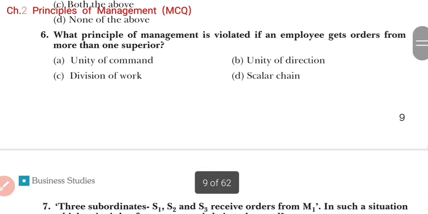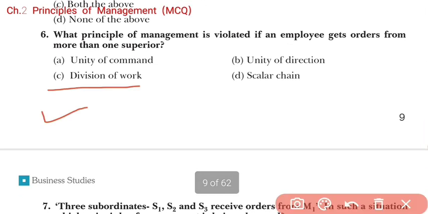Question number 6 is, what principle of management is violated if an employee gets order from more than one superior? So students, simply here we should have the explanation of all these principles of management totally clear. If you have already understood all these principles of management like unity of command, what is unity of direction, what is division of work, so automatically you will understand, right?